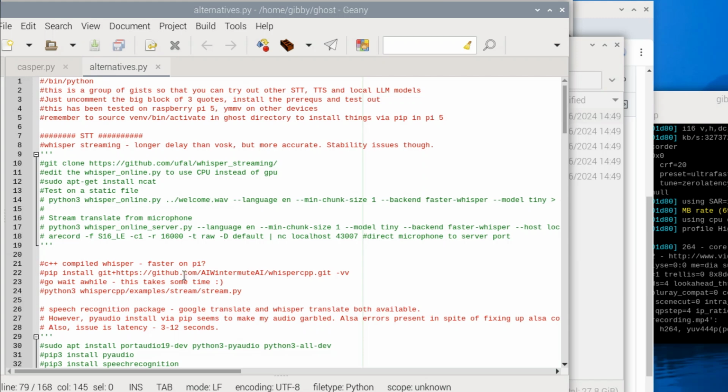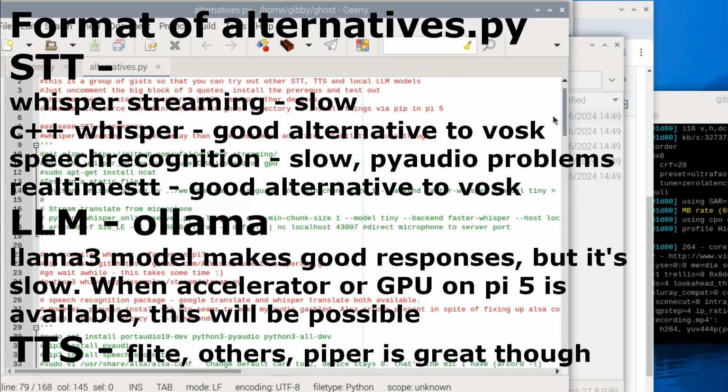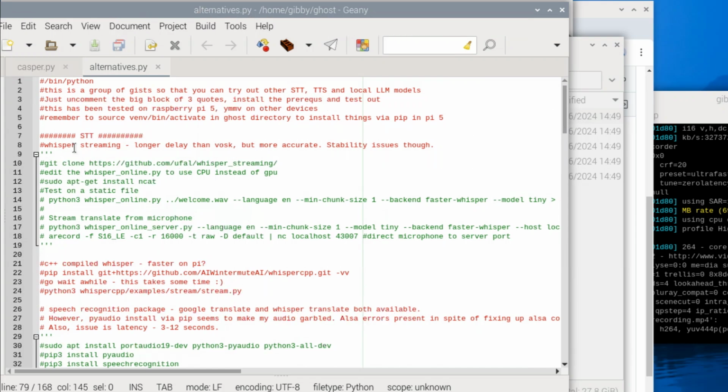Now we're going to go look at what's probably more interesting for some folks out there, which is how do we swap this stuff out? So I created this alternatives.py file, and I'm about to upload it to GitHub in a minute. It's got a whole bunch more code blocks just so that you can see how you could run any one of these. And let me explain how each of these works.